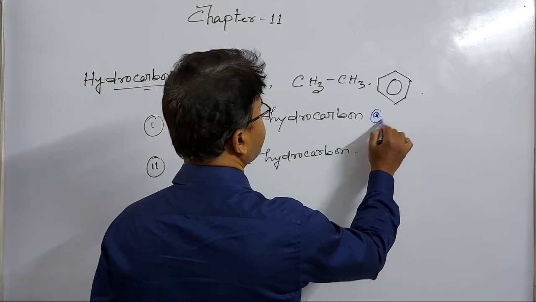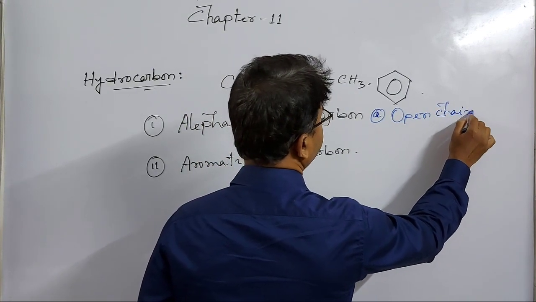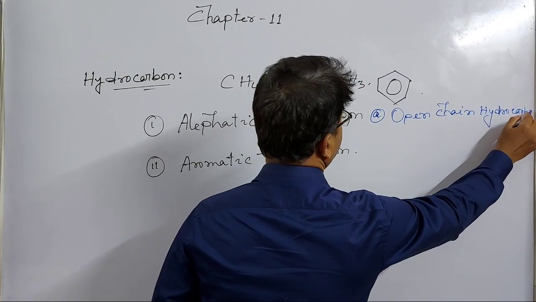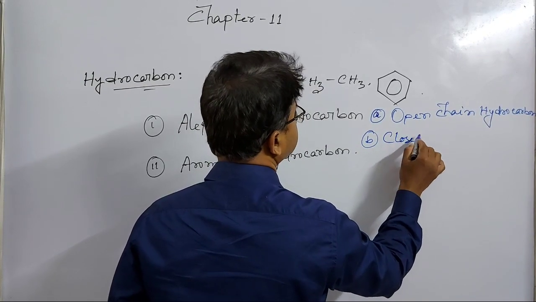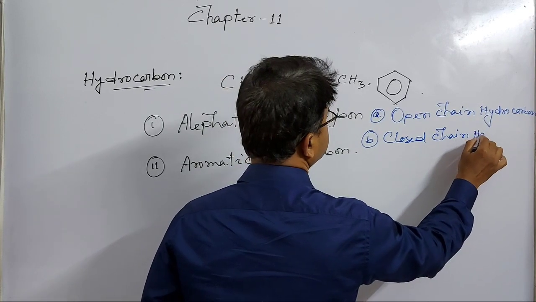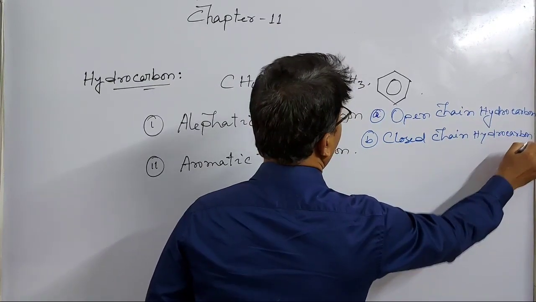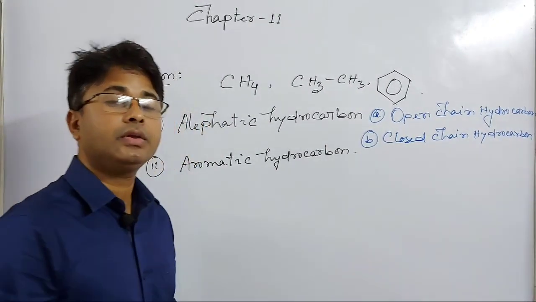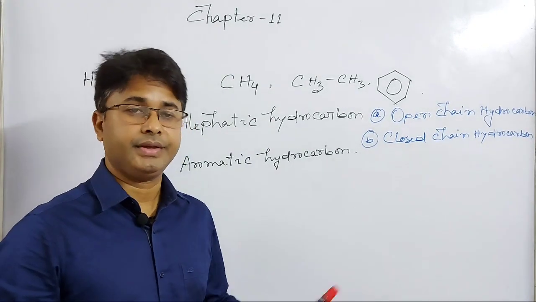Open chain hydrocarbon and closed chain hydrocarbon. Open chain hydrocarbon means the hydrocarbon in which both terminal carbons are free.